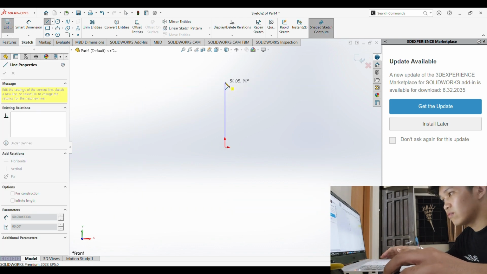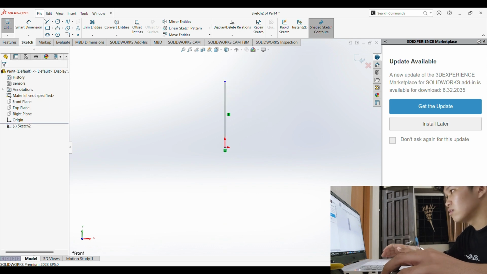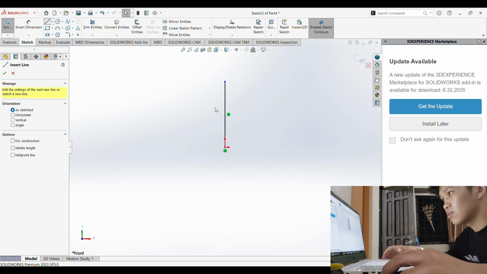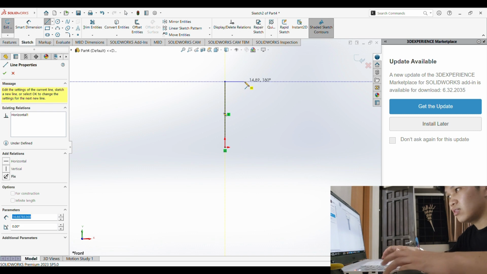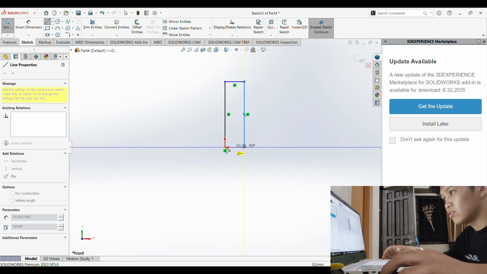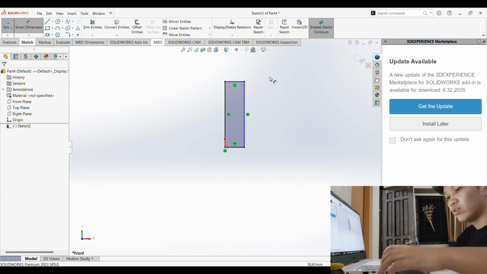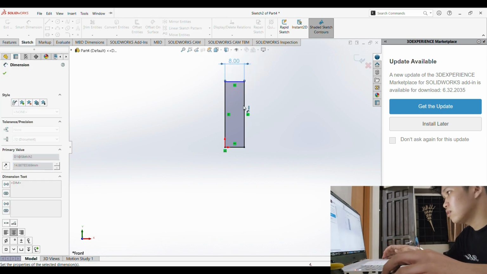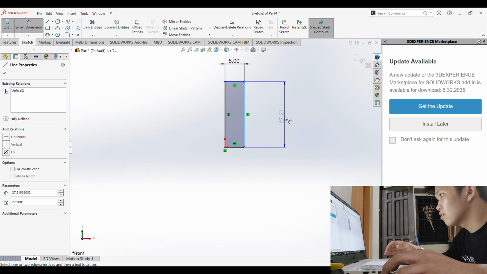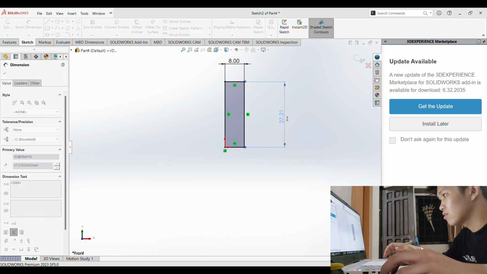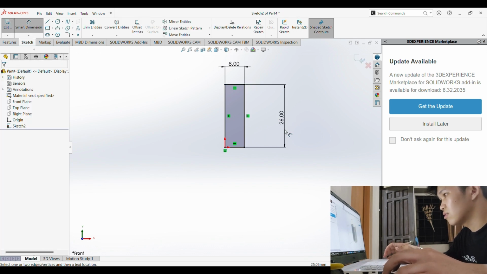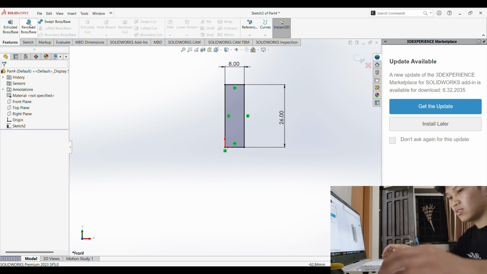Let's make a rectangle. Then we're gonna add the dimensions. So this should be 8, and this should be 26. There. And we're gonna revolve it in 360 degrees.